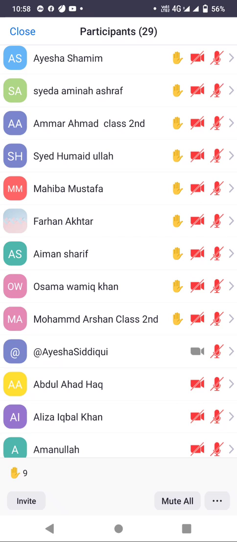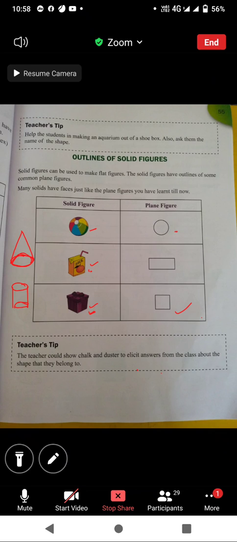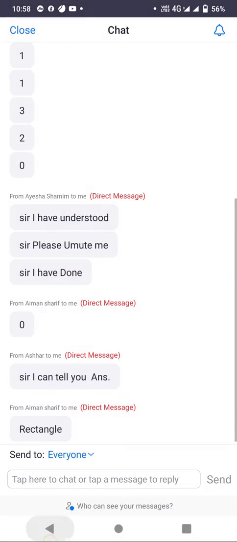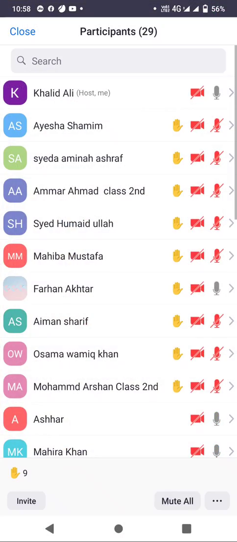Yes, if you trace the outline of a cup, what will you get? Yes, student. If you trace the outline of a cup, what will you get? Circle. Mashallah, very good. Circle. Yes, you will get a circle because from a cylindrical shape we'll get a circle only after tracing the outline.